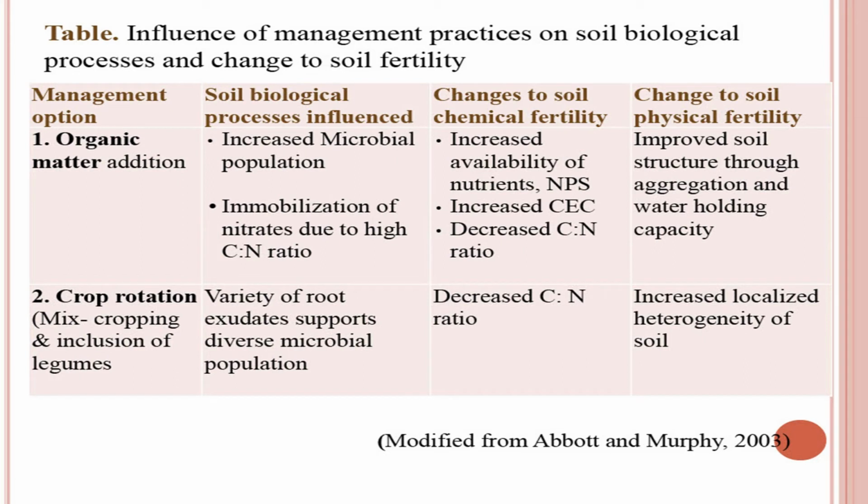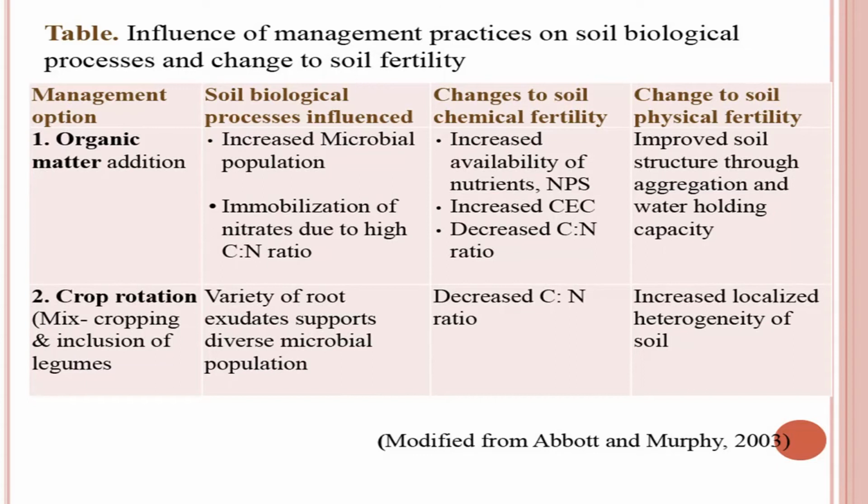There are different sources for adding organic matter to the soil. So, what is this organic matter doing to the biological properties? It increases the microbial population, and this microbial population is very, very important for enhancing the root growth by way of releasing certain compounds or hormones into the soil. And these microbes also decompose the organic matter, and they also do the job of killing the harmful organisms. Antibiosis process happens in the soil. So, this microbial population is very, very important, which is enhanced by the addition of organic matter in the soil.